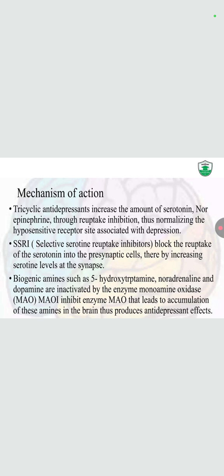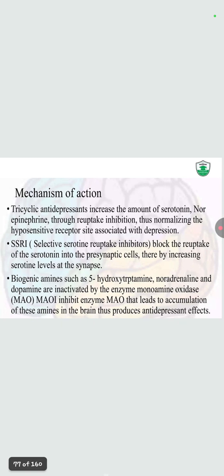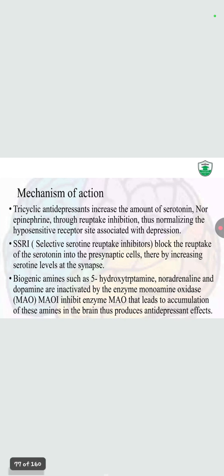They inhibit the reuptake of these hormones, increase their plasma level and cause an antidepressant action, thus normalizing the hyposensitive receptor site associated with depression. Selective serotonin reuptake inhibitors block the reuptake of only serotonin in the presynaptic cell, thereby increasing the serotonin level in the synapse. Biogenic amines such as 5-hydroxytryptamine, noradrenaline, dopamine are inactivated by the enzyme monoamine oxidase.